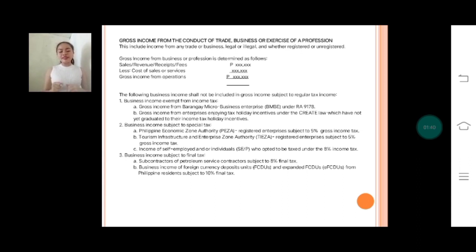The following business incomes shall not be included in gross income subject to regular income tax. Number 1, business income exempt from income tax. Number 2, business income subject to a special tax. And number 3, business income subject to final tax.